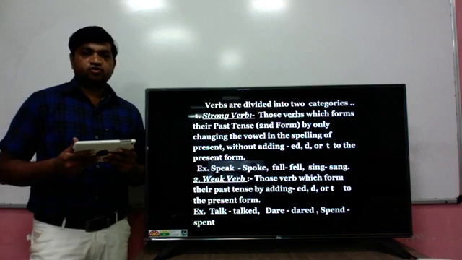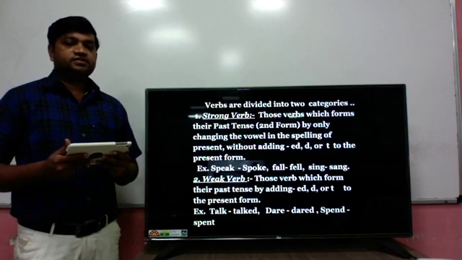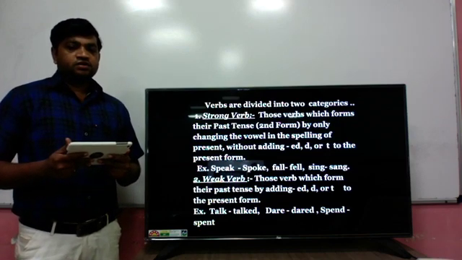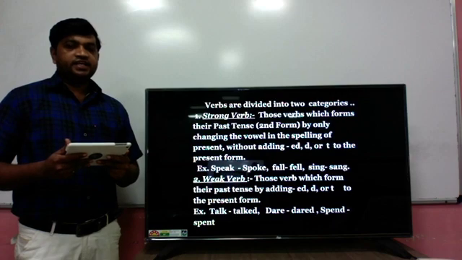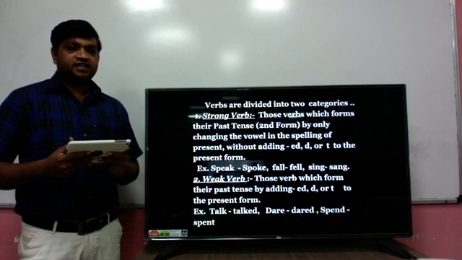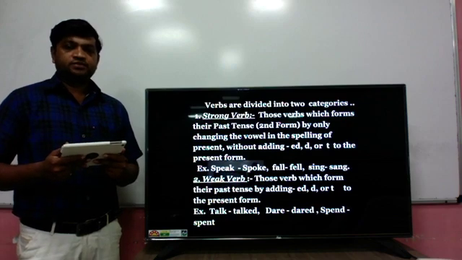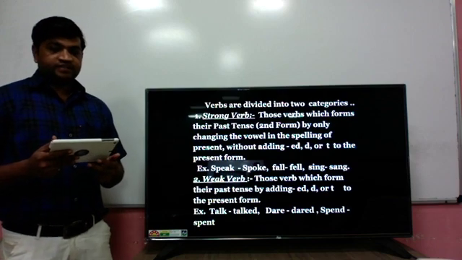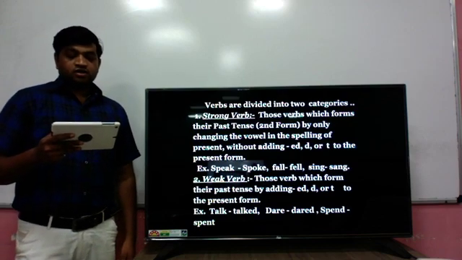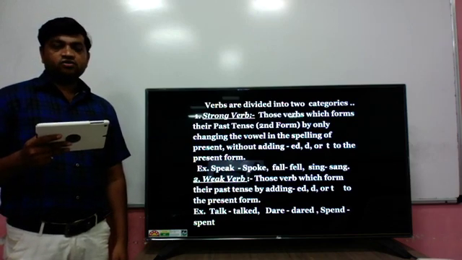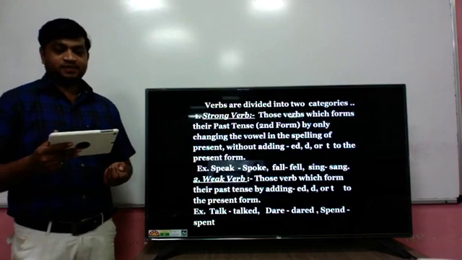Hope you understood strong verbs and their examples. Now we'll discuss the weak verb. Weak verbs are those verbs which form their past tense by adding ed, d or t. When we add d, ed or t to their spellings, they convert into the second form, the past form, and the third form, the past participle. Such verbs are called weak verbs. Here is an example: talk. The second form of talk is talked. When we add ed to talk, it converts into past form and past participle.